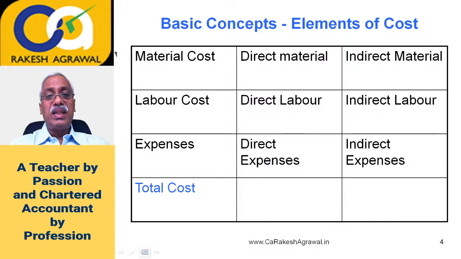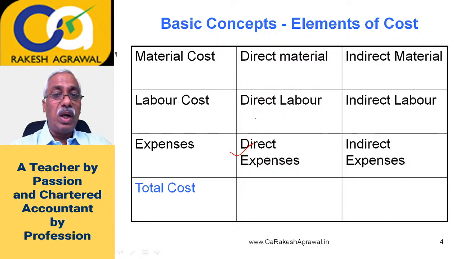But let us take an example of direct expense. For example, if you are paying a royalty on manufacture of a product, which can be associated with each product, that you manufacture one product and you have to pay the royalty to the person who is holding the intellectual property right. So that royalty payable on each product manufactured could be called as direct expenses, right? Because royalty cannot be in labor, the royalty cannot be direct material. So it has to be direct expenses.